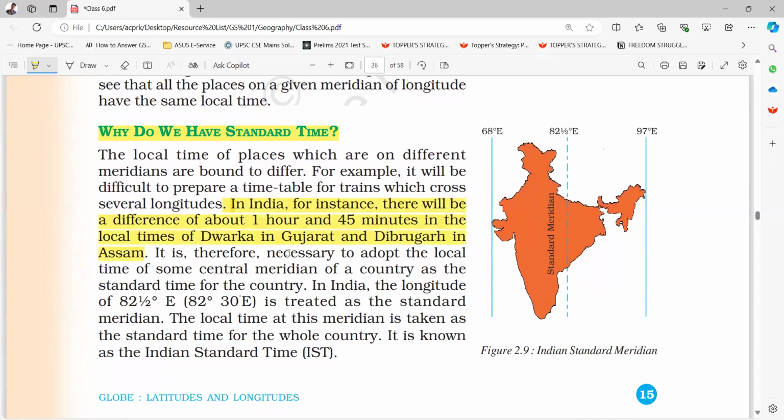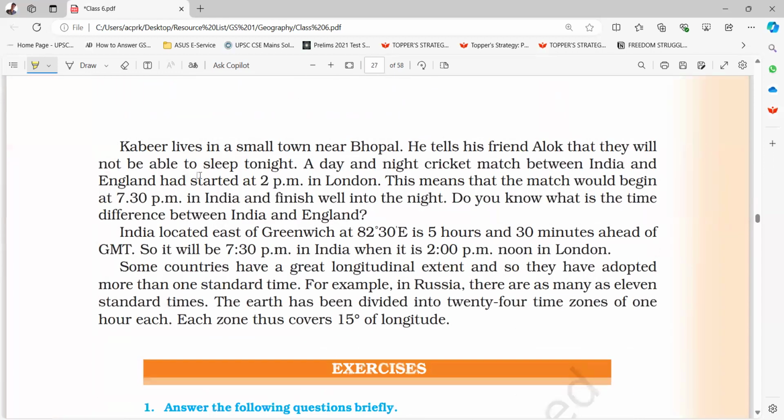It is therefore necessary to adopt the local time of some central meridian of a country as the standard time for the country. In India, the longitude of 82 and a half degree east, 82 degree 30 minutes east, is treated as the standard meridian. The local time at this meridian is taken as the standard time for the whole country. It is known as the Indian Standard Time, IST.